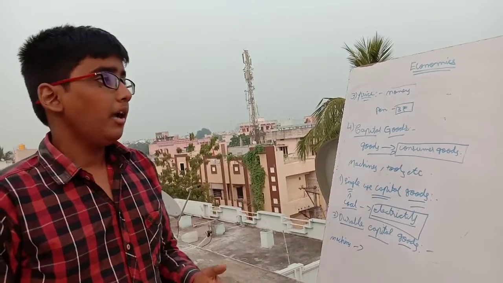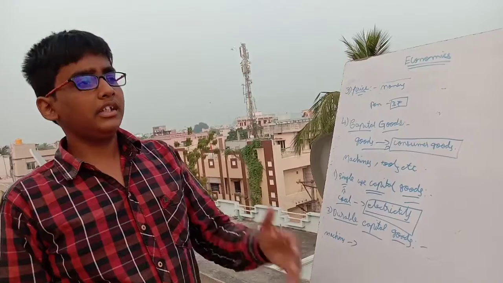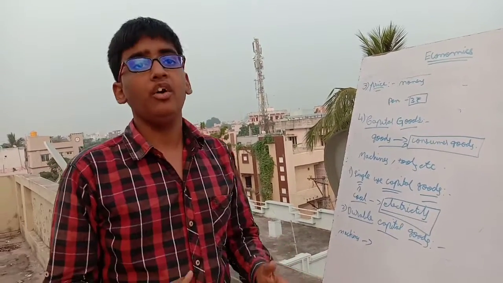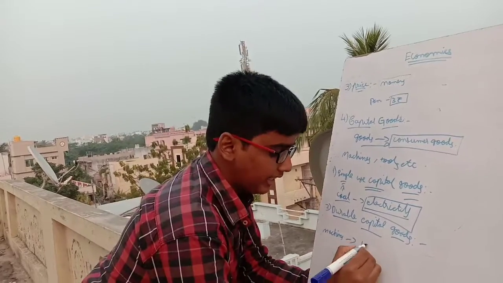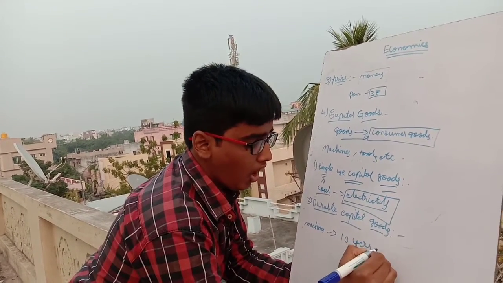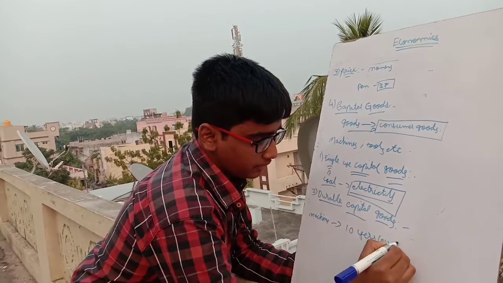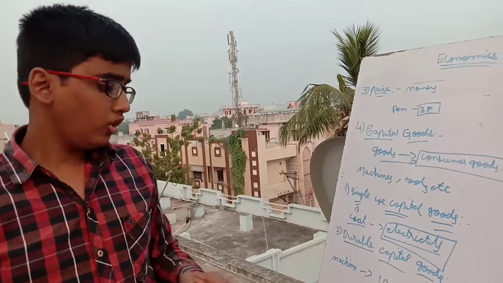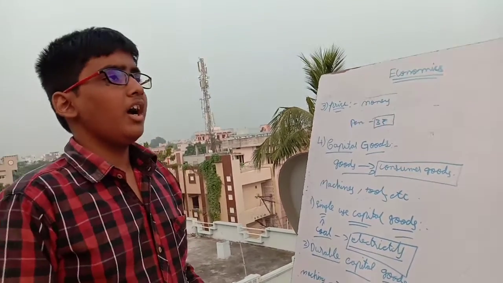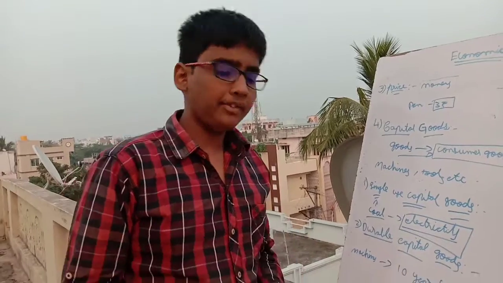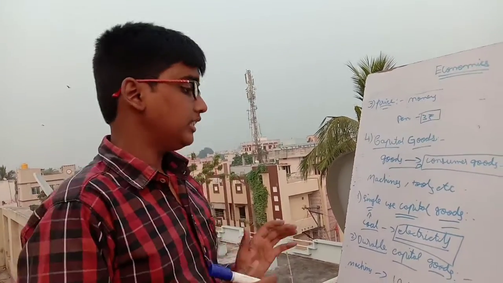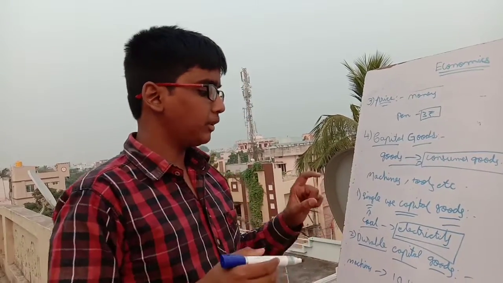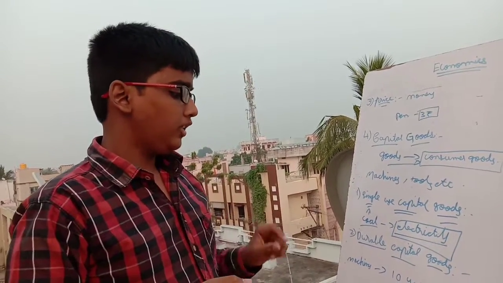No. Machines give work for a long period of time, maybe 10 years or 15 years. So these are durable goods. There are also repairs for durable goods, but they will also last for a long period. So this is about capital goods and the differences between single use capital goods and durable capital goods.